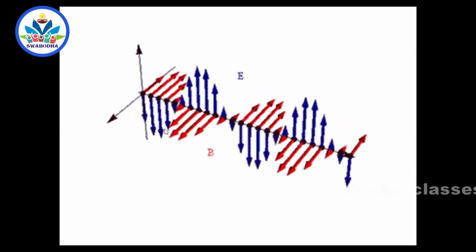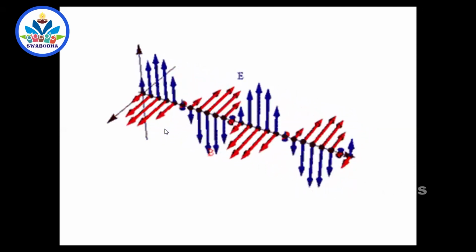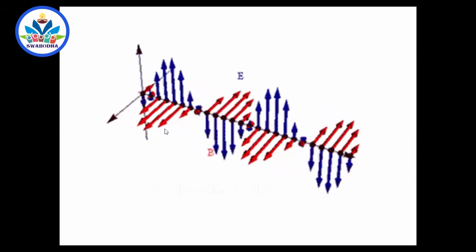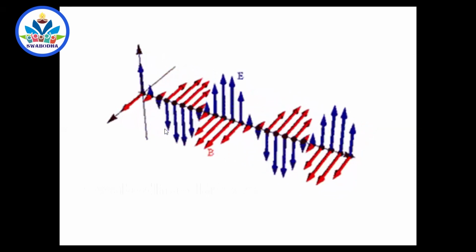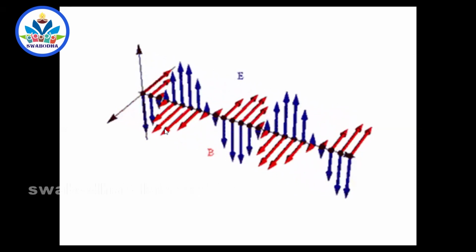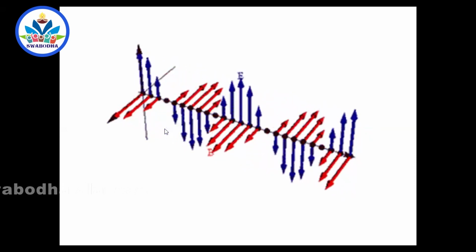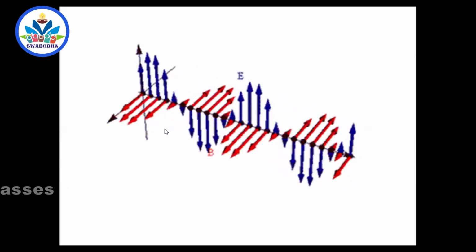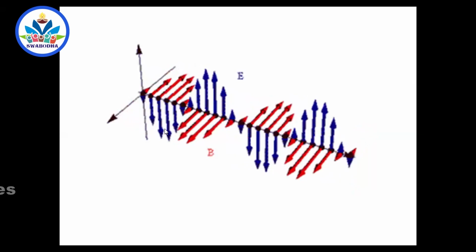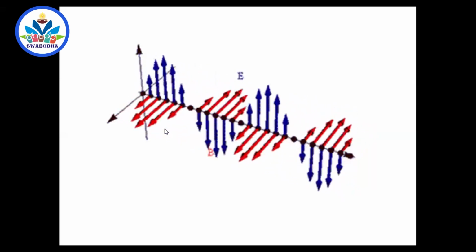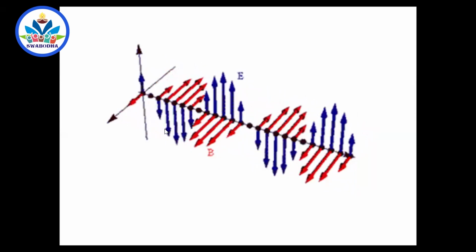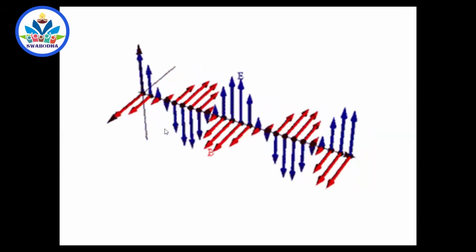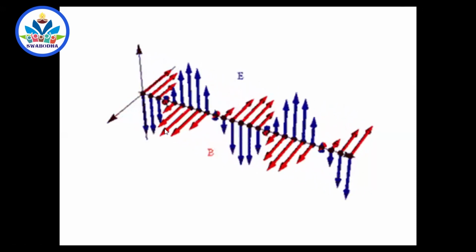So if there was no such changing nature for electric and magnetic fields, there could not have been any electromagnetic wave. For example, every molecule in water keeps on vibrating up and down in its own way, but all the particles have the same frequency. So when one particle is at the crest, another is at the trough, another may be at the mean position. But when the particle at the mean position goes to the trough, another particle goes to the mean position or trough. In this way, every moment the particles have a different phase, a different instant of motion. That makes the ripple move away and away. So we feel that the ripple is moving away from the generating point.